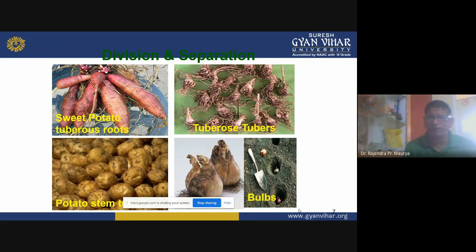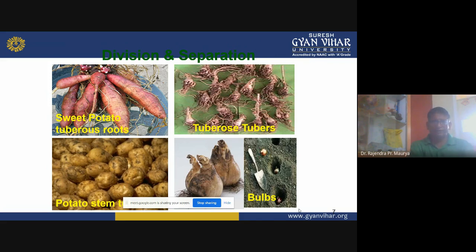Tuberose is also a very important commercial cut flower crop. In that, the rachis bears a large number of florets, and tuberose is of two types, single type and double type. Single type tuberose are highly fragrant as compared to double type, and these tubers are the commercial propagation method.